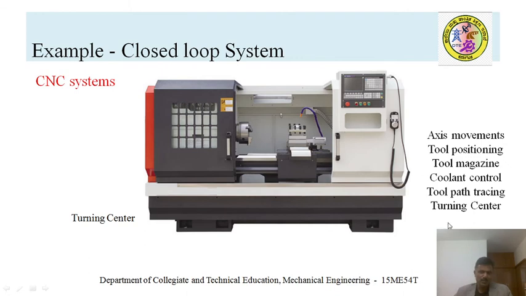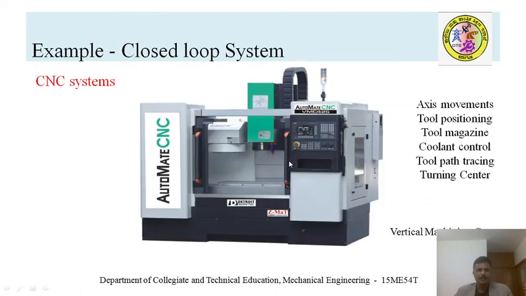So like this, a number of sensors are being used to monitor the operations of this. Similarly, you can see another machine tool, a CNC machine tool. That's a vertical machine center. This actually mimics your conventional drilling and milling machine. So here all three axis movements are going to be controlled, as well as the tool magazine rotations, tool positioning, tool rotations, and even coolant flow conditions. All of these are going to be monitored with the help of different sensors and transducers.